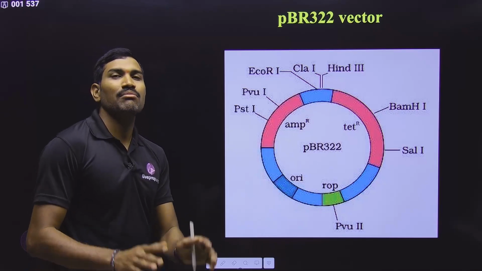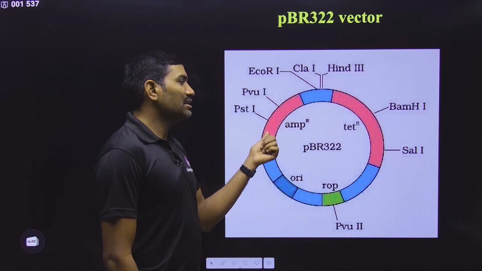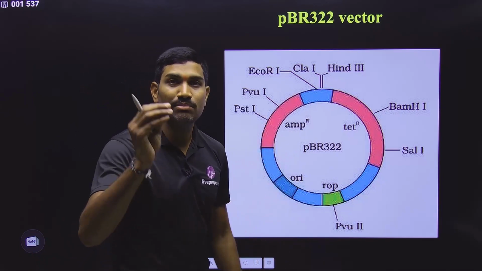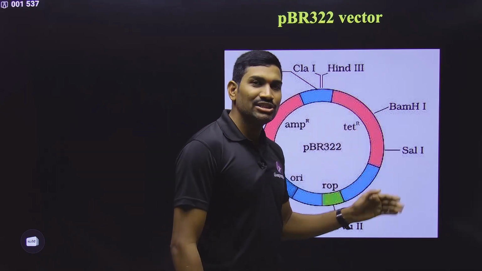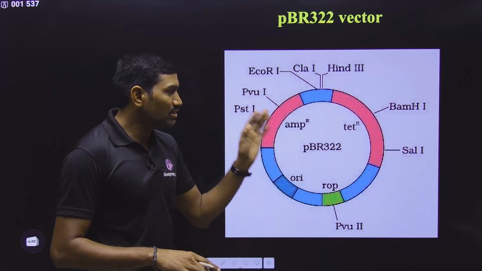But many students make a mistake here. What do many students think? That the ampicillin resistant gene produces ampicillin. That is a blunder. The tetracycline resistant gene produces tetracycline. That is also a blunder. Don't make this type of mistake. Try to understand the concept.